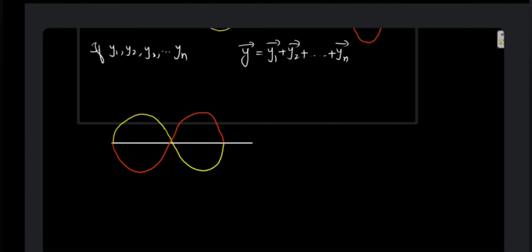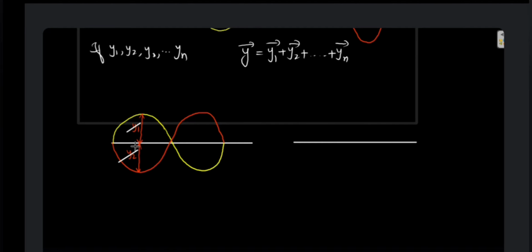See, supposing this one is y1 and this one is y2, such that y1 is equal to y2. So how will be the resultant wave? What will be the condition of resultant wave? Resultant wave will be like this. It will be just a normal line. There won't be any displacement of the particles happening here, because this one will cancel out the effect of this one, since y1 is equal to y2.